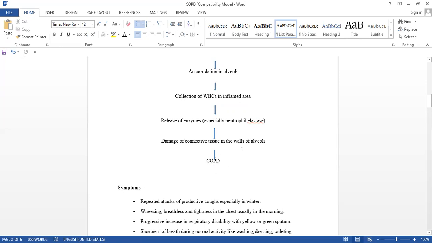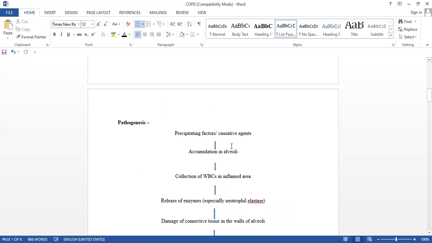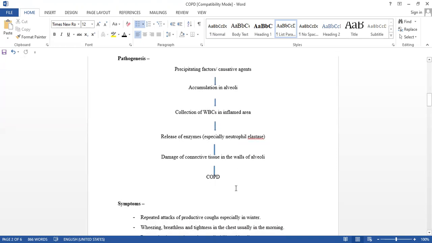If the infection occurs persistently, routinely, as we see in chronic bronchitis, four months continuously in this year, and the next year again continuously at least four months, then it causes COPD. Understand the pathogenesis: the precipitating factors, the causative agents, accumulate or are deposited in the alveoli, and the defensive mechanism, WBCs, come to that area and release enzymes, and that damages the walls of the alveoli and causes COPD.